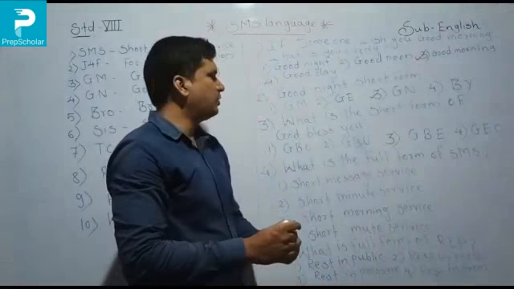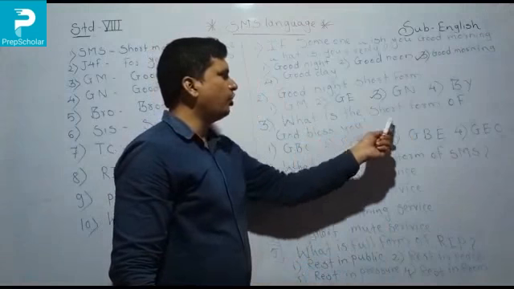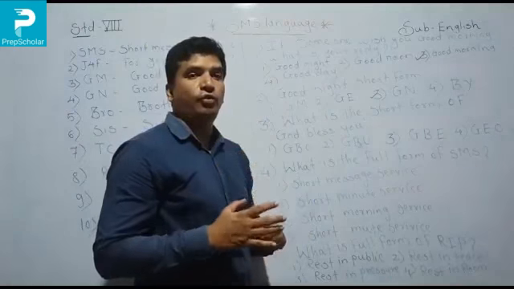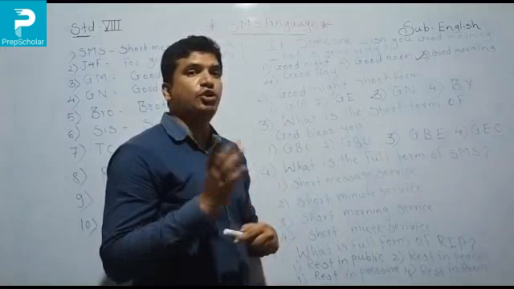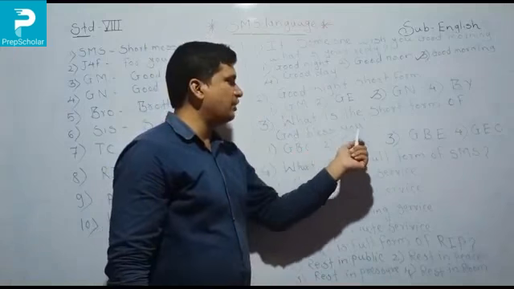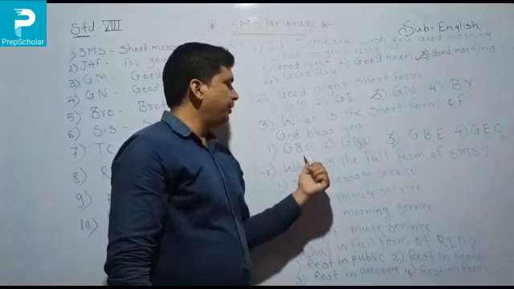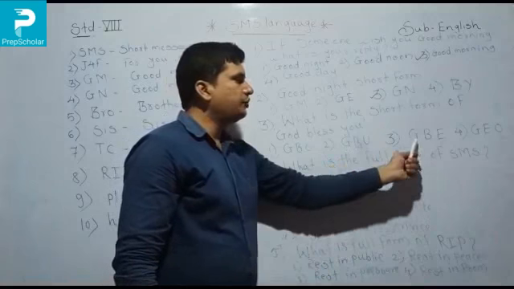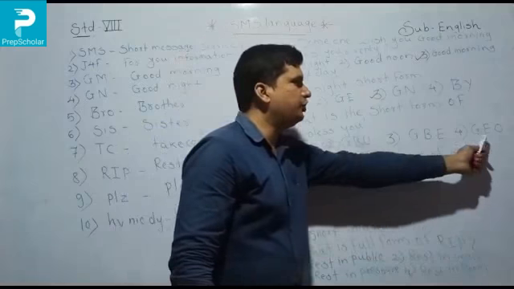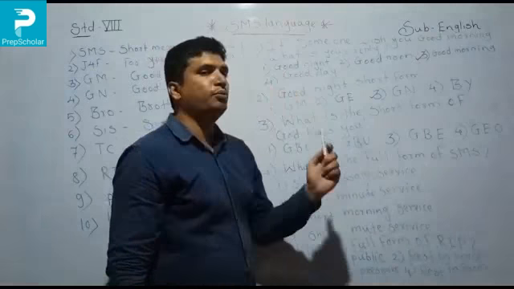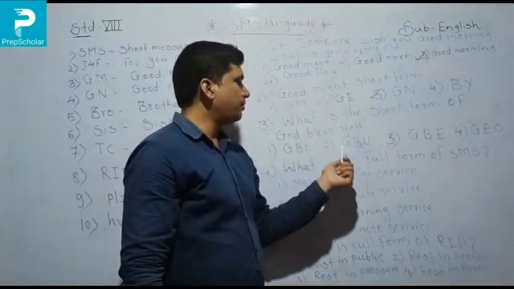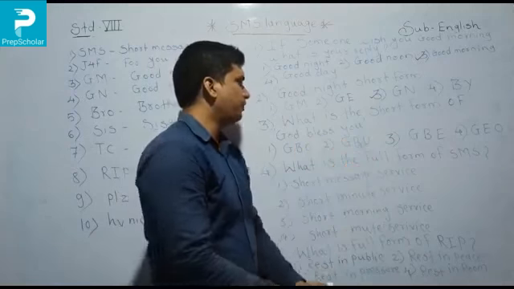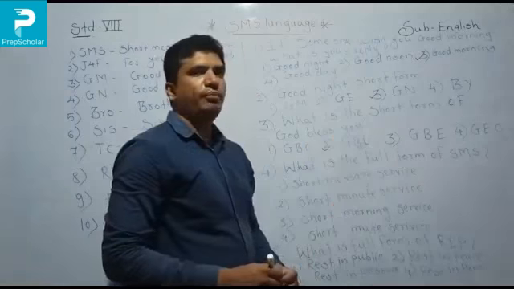GN, good night. Now third number, what is the short form of God bless you? Sometimes you write on your phone God bless you. At that time you use the short form. So what is the short form of God bless you? Option number 1 GBO. Option number 2 GBU. Option number 3 GBE, and last one is GEO. So what is the short form of God bless you? Option number 2, G for God, B for bless, U for you. So like that, second number, God bless you.